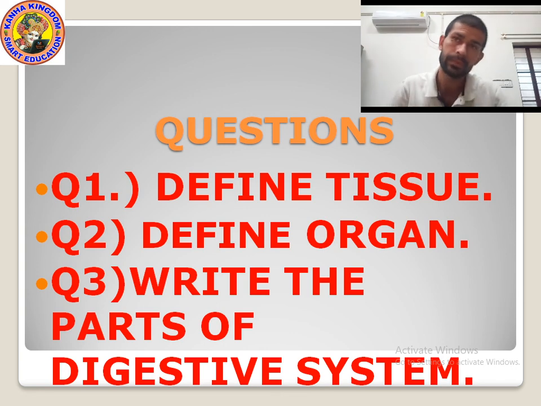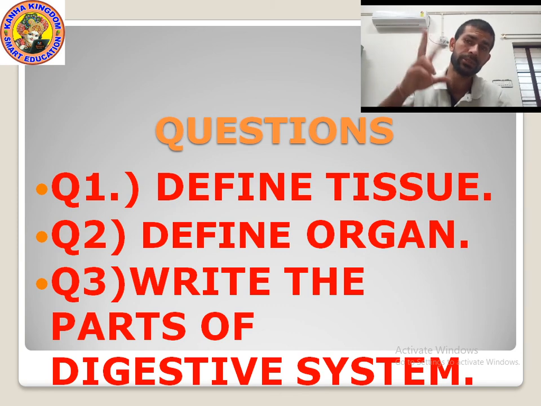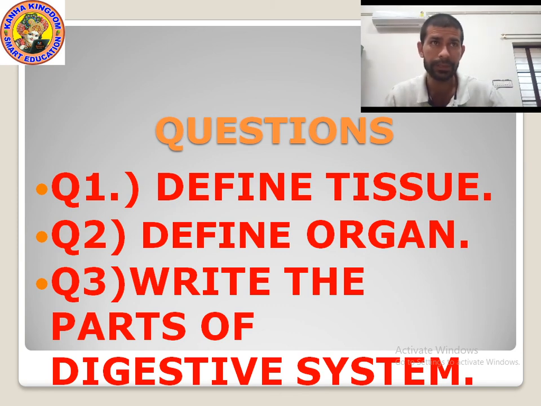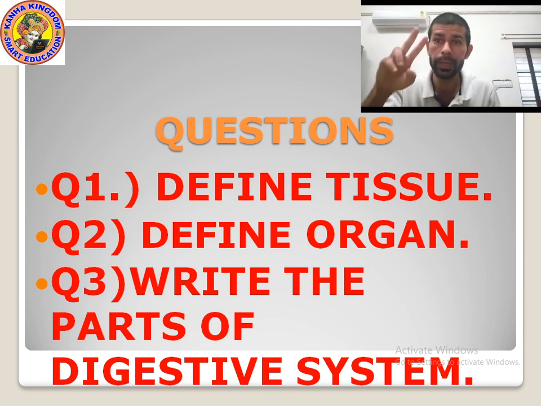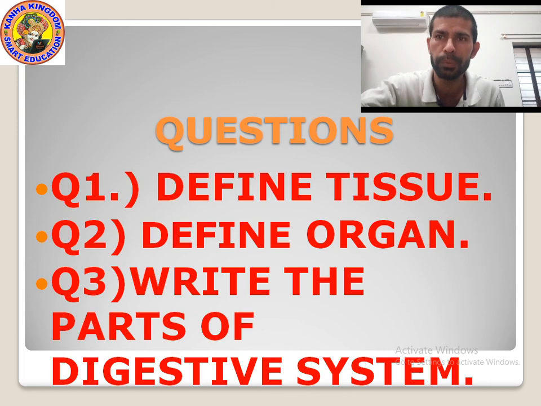Question number 3, write the parts of the digestive system. We can divide the digestive system into 2 parts. First is the digestive tract, which is also known as the alimentary canal, and second is the associated gland, which is also known as the digestive gland.